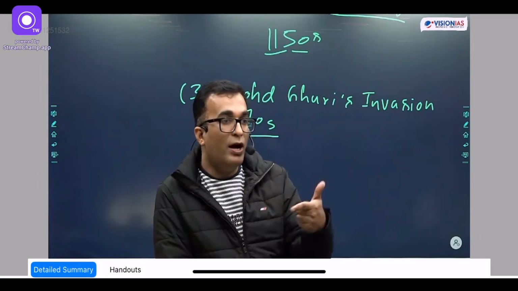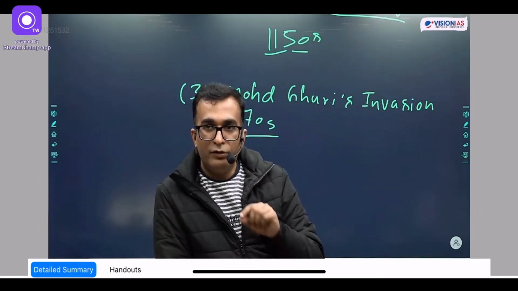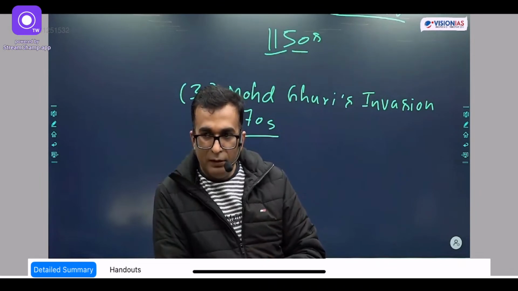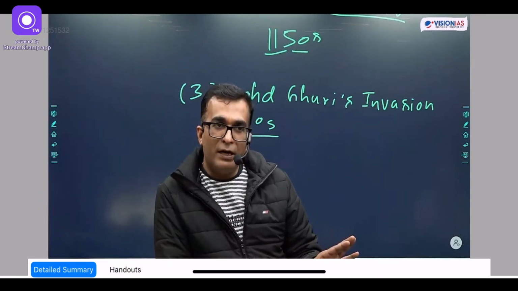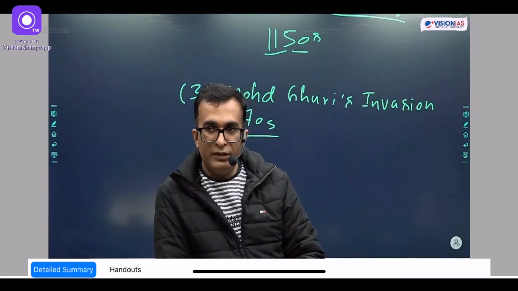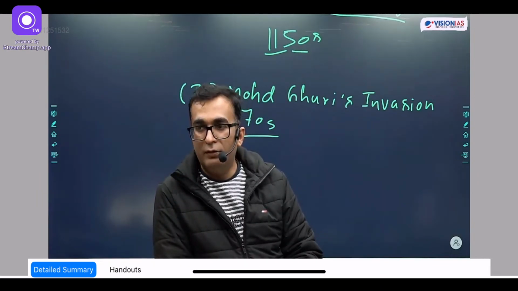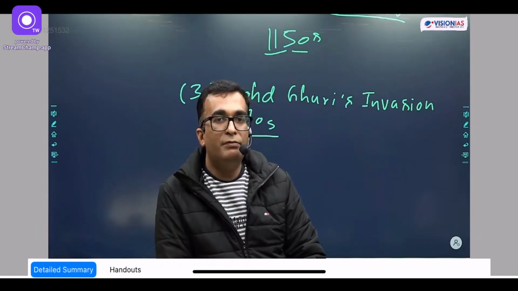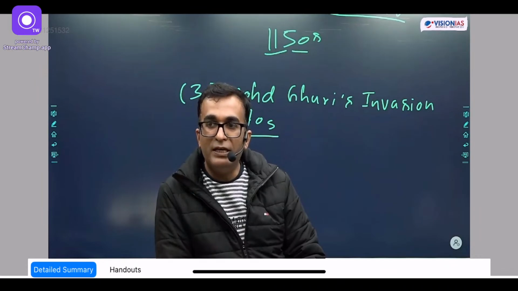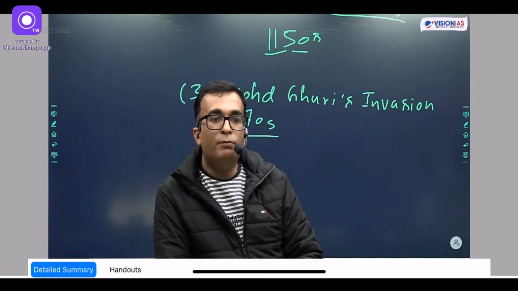Ajmer, so a Chauhan ruler. Now, what happened? 1191, there was a first battle between the two, Prithviraj Chauhan and Muhammad Ghuri, known as Battle of Tarain. In the very first battle, Prithviraj Chauhan defeated him. But in the second battle of Tarain, 1192, Prithviraj Chauhan was defeated. And then later on, he was hacked to death also. Why was Prithviraj Chauhan defeated in the second battle? Because he became the victim of the treachery of the Gehdola ruler Jaichand. So Jaichand supported Muhammad Ghuri.